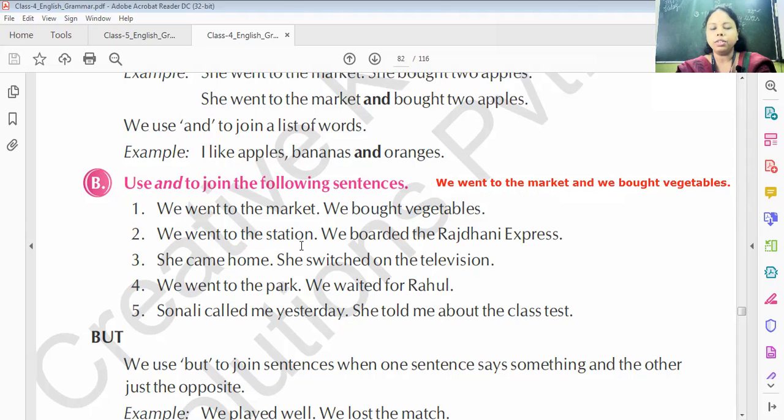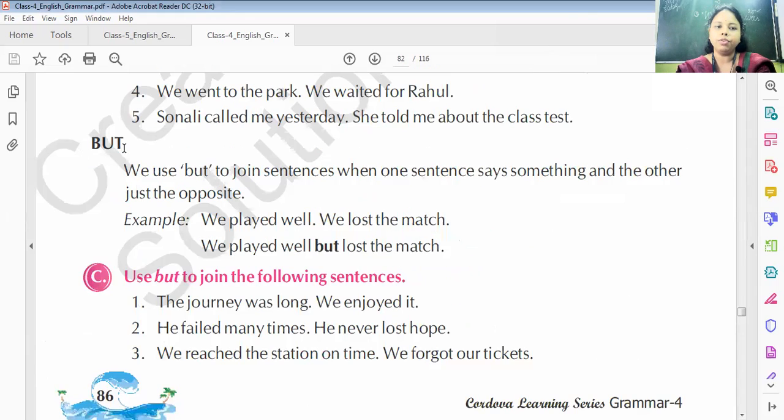We went to the station and we boarded the Rajdhani Express. She came home and she switched on the television. We went to the park and we waited for Rahul. Sonali called me yesterday and she told me about the class. Okay, so I hope that you all can do this exercise as well. Now move to the next one, which is but.